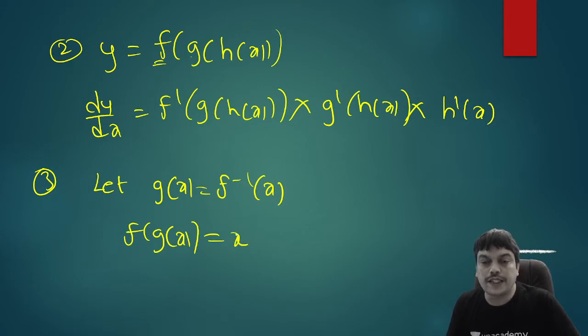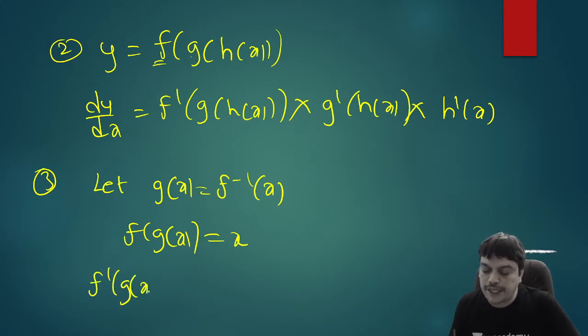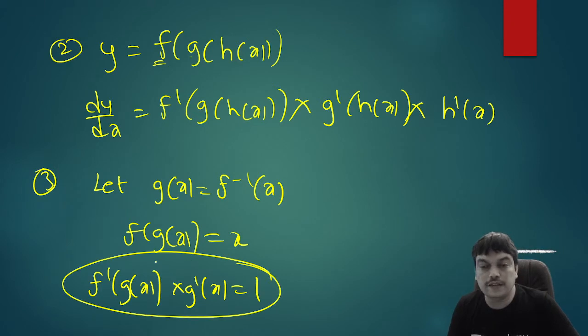So if g is the inverse of f, the composition of f and g will give you x, an identity function. So now you can differentiate this and say the derivative of f will be f dash of g of x, multiplied with the derivative of g of x, which is g dash x, is equal to 1. So this is one result that you can remember.